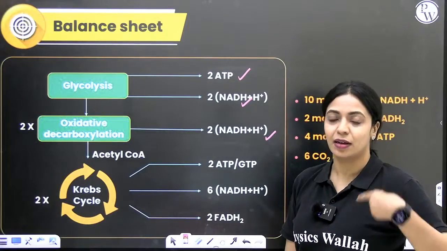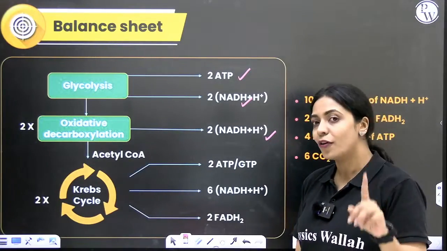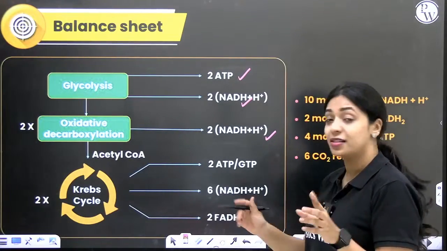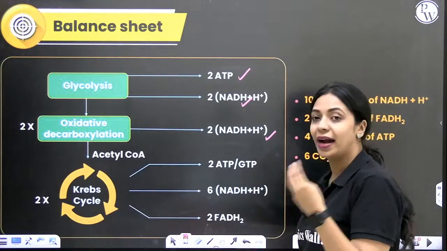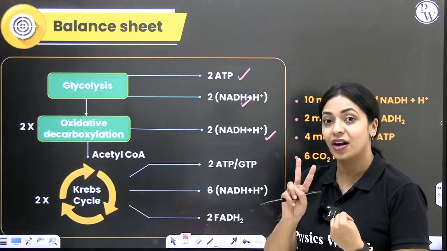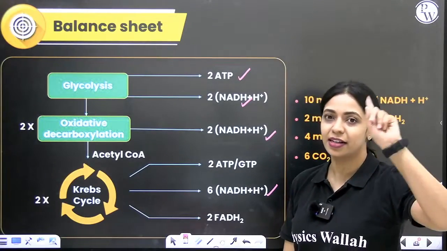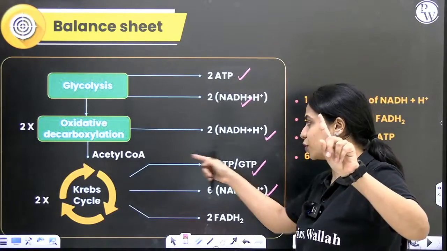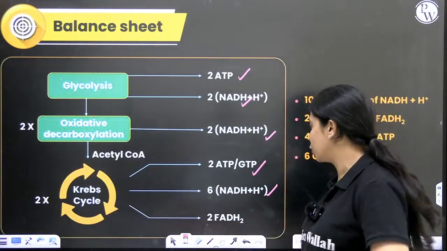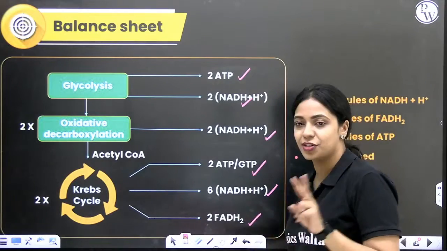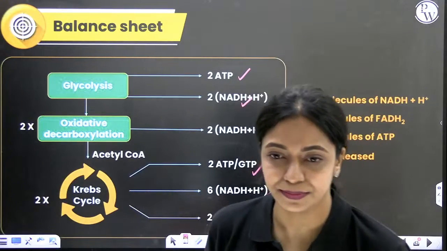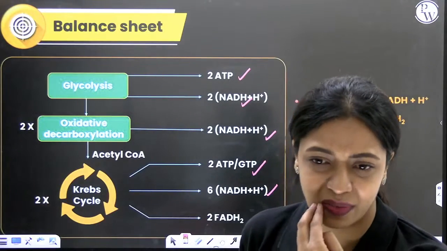In Krebs cycle, per cycle of acetyl CoA, you had 3 NADH produced. So if there are 2 acetyl-CoA, there will be 6 NADH. Per cycle it is 1 GTP. So 2 cycles, because of 2 acetyl-CoA, it will be 2 GTP, and FADH2 number also will be 2. Is it clear? Nitrogen cycle is not even part of your syllabus.